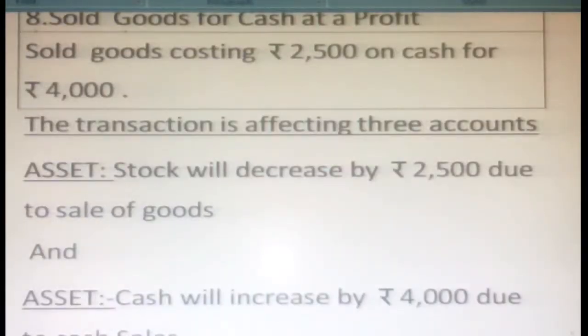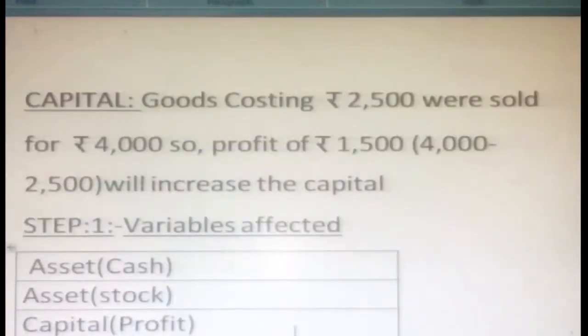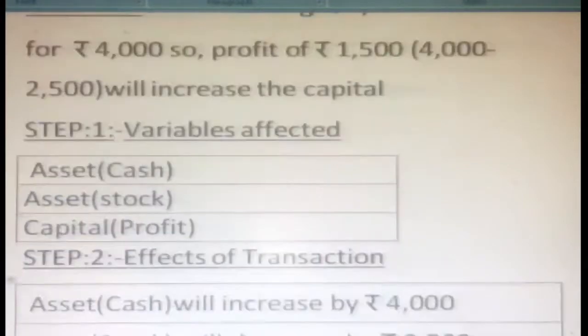Here also an asset account: cash will increase by 4,000. How much we sold for? 4,000, due to cash sales. The third one is what? Capital. As the goods costing 2,500 were sold for 4,000, naturally how much profit did we get? 1,500. 4,000 minus 2,500 will increase the capital. So we got a profit, and that's why we show the profit in capital. So what are the variables affected here? Step 1: asset, cash. Second: asset, stock reduced. Then capital, profit.